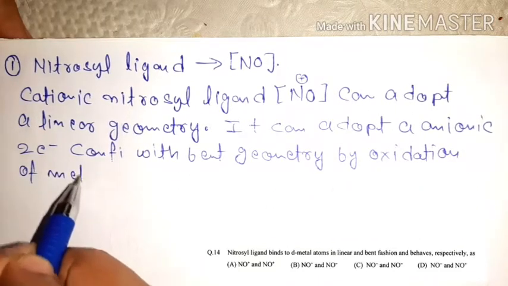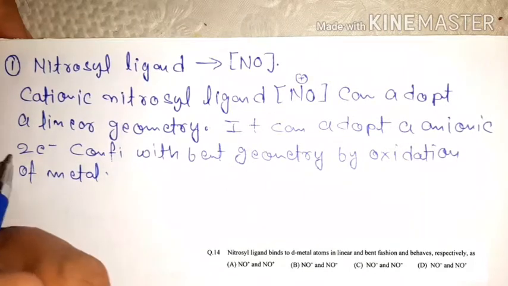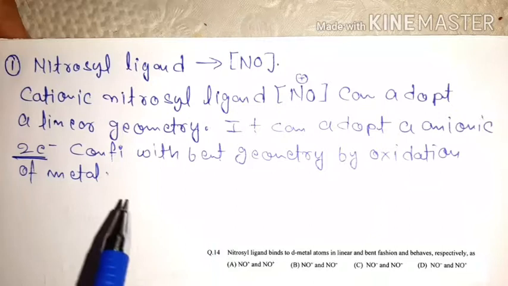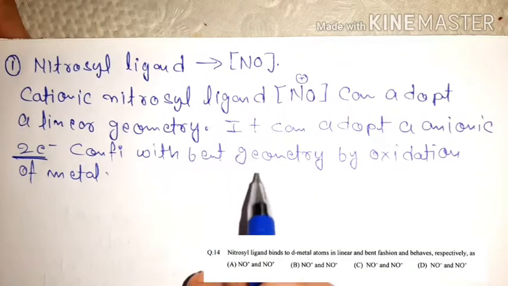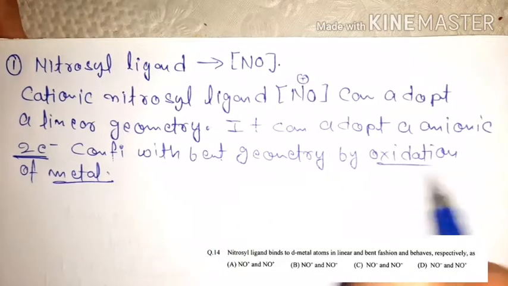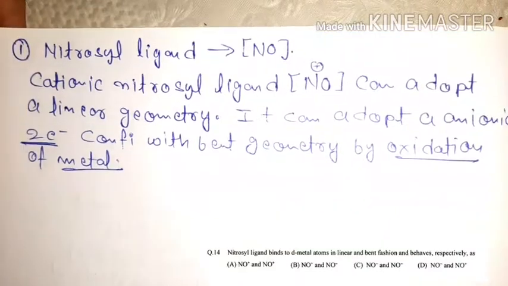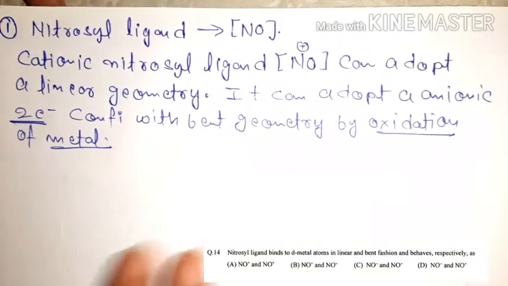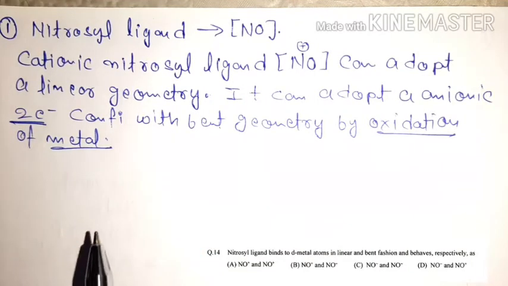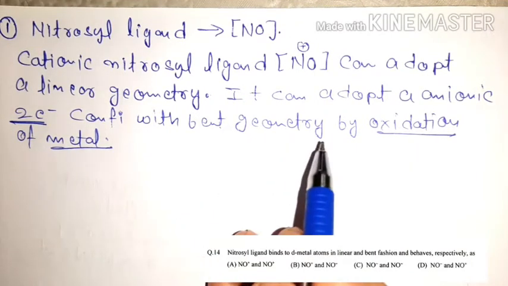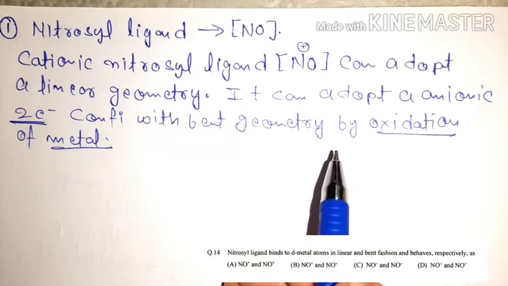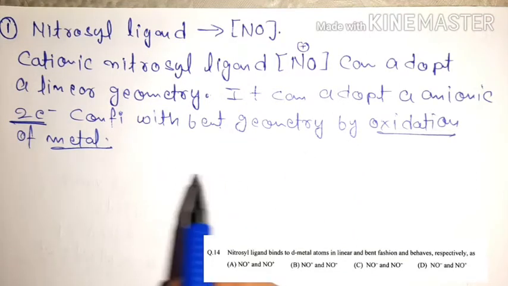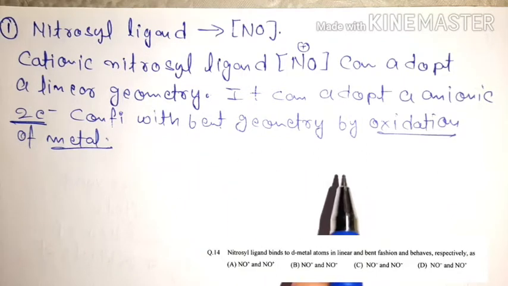Here you can see that anionic 2 electron configuration. These 2 electrons on the NO- ligand will come from your metal. So metal will be oxidized in +2 form, and NO will be reduced in minus form, and it can convert from NO+ to NO-, and by this conversion its geometry will convert from linear to bent.